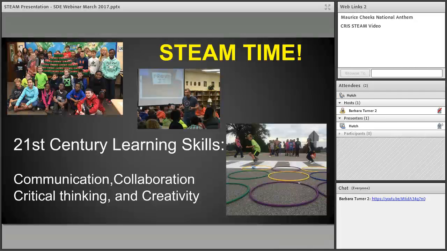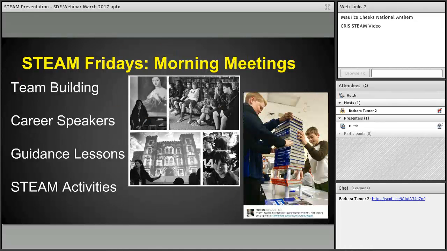So we have put into place a concept called STEAM Fridays. Every Friday in particular is designated as a STEAM day, and as was mentioned earlier, we alternate between having morning meetings or STEAM clubs, and we just rotate between those from Friday to Friday. With our morning meetings, this is sort of the town hall concept, only we're really focusing on bringing in STEM or STEAM type related topics.